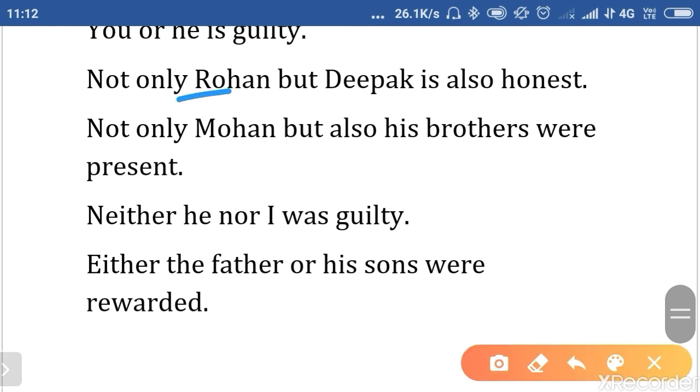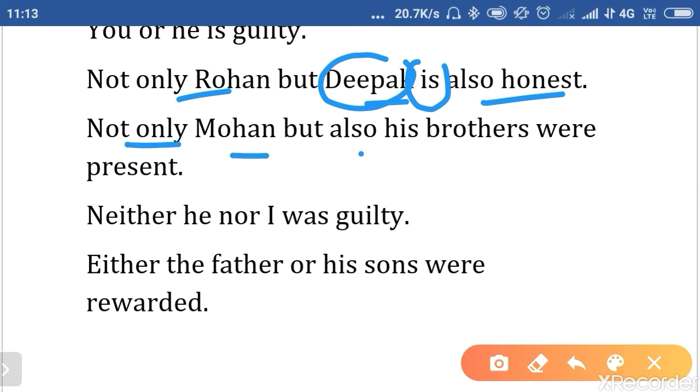Not only Rohan but Deepak is also honest. Deepak is singular and nearest, so we have used is. Not only Mohan but also his brothers. Brothers is a plural subject, so we have used a plural verb, according to the nearest subject, or you can say the second subject, whichever way you understand.